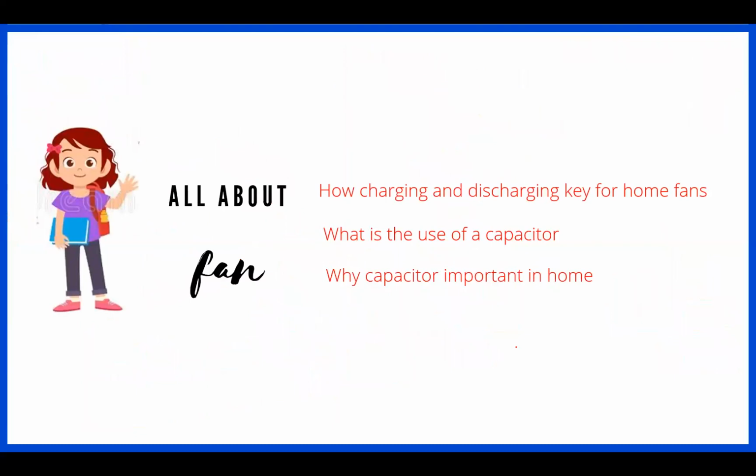The final topic is on the fan, the usage of the fan. So the fan's purpose is exactly opposite to that of the aircon purpose, right? The fan's purpose is to cool the room, and the aircon's purpose is to remove the heat from the room. That's two different things there, right? So what is a fan actually made up of, and why are capacitors important in the fan here?